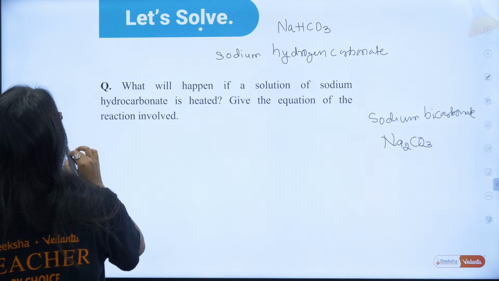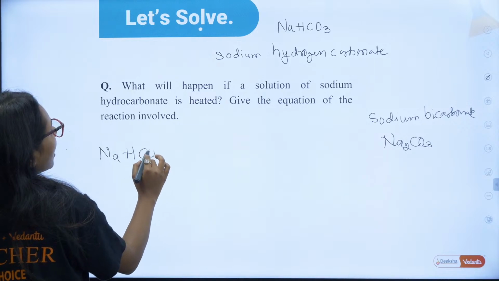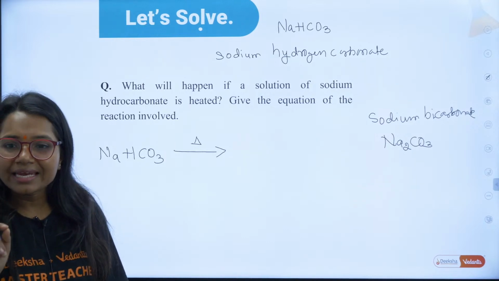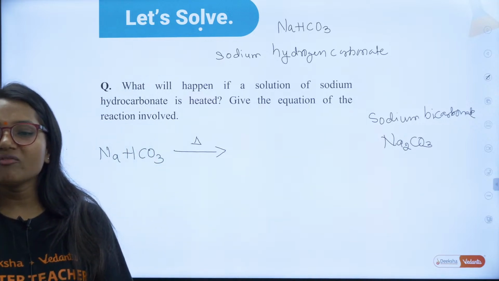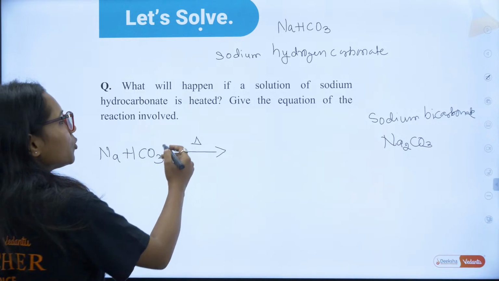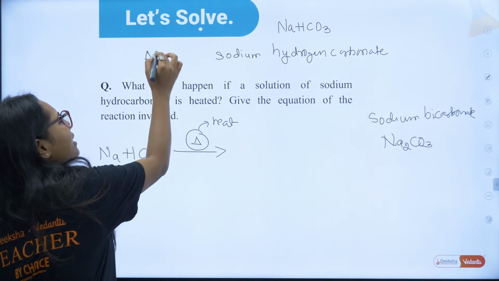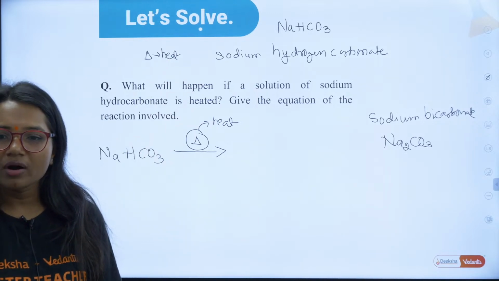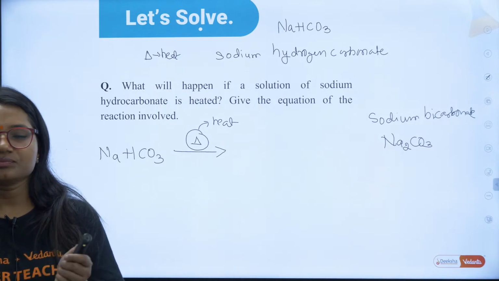Okay. So, what is going to happen if sodium hydrogen carbonate is heated? Whenever you have to show heat, this is a decomposition reaction. Very good, Shubham. Very good, Ruchir. Very good, Vaishnavi. Whenever you have to show the compound got heated, you have to make this triangle. This triangle represents heat. Heating symbol. So, NaHCO3 on heating gives you what? Tell me what will be the product here?